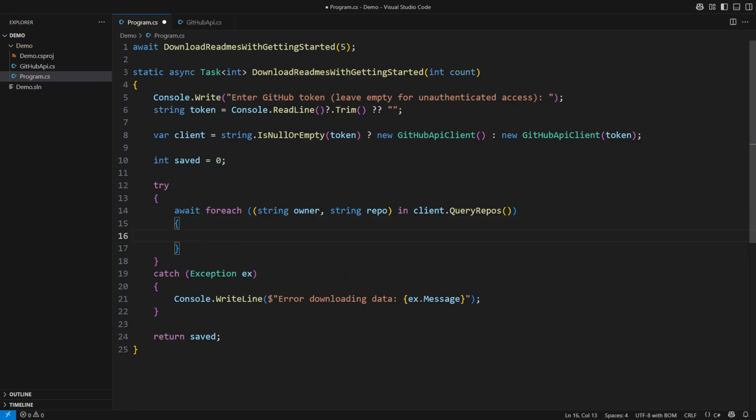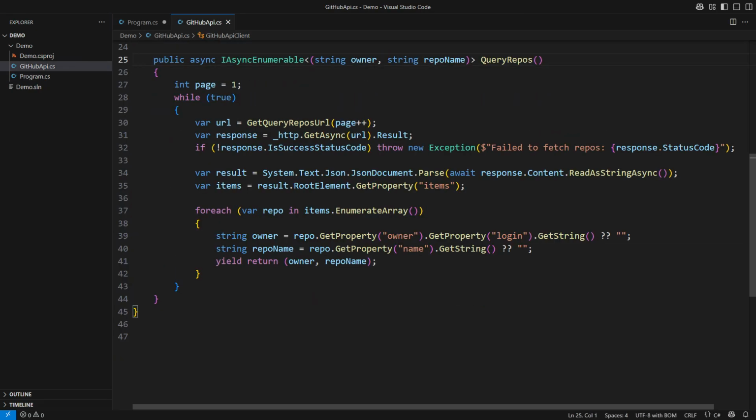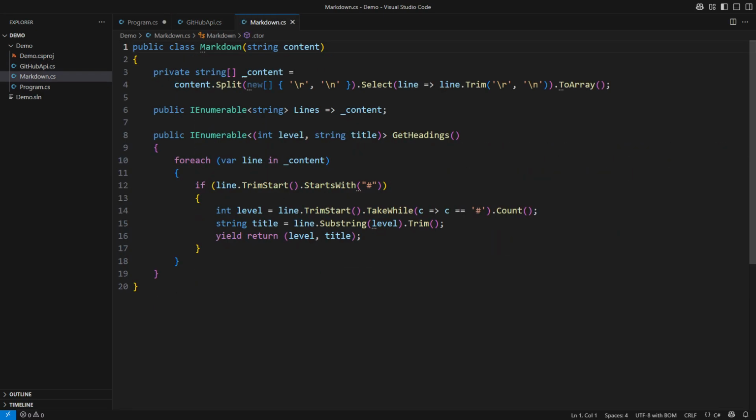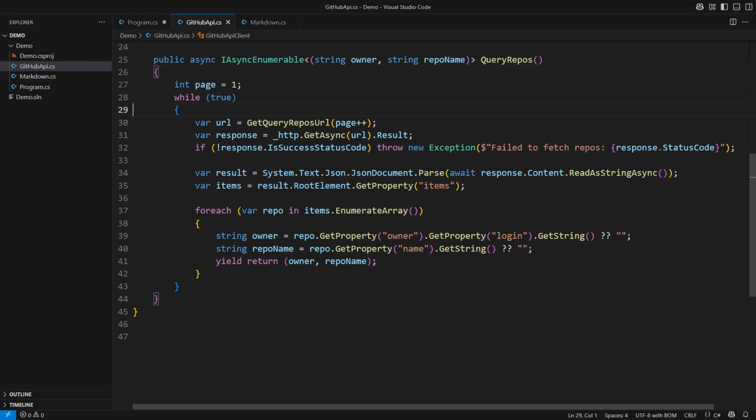Can you see how the entire code changes? I didn't invent any interfaces, specifications, or query builders, nothing. It's just a single class that does the job. How will I obtain the README files then? Well, those would be the instances of another simple class, which I will call Markdown. It will offer a handy method to extract the headings, because that's what I'm doing in my application.